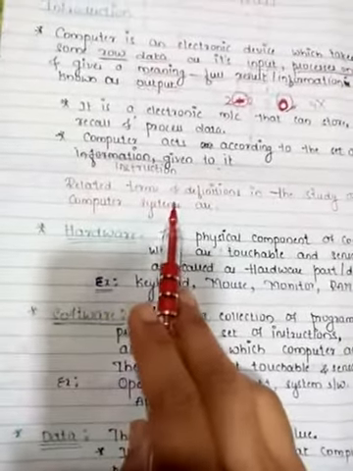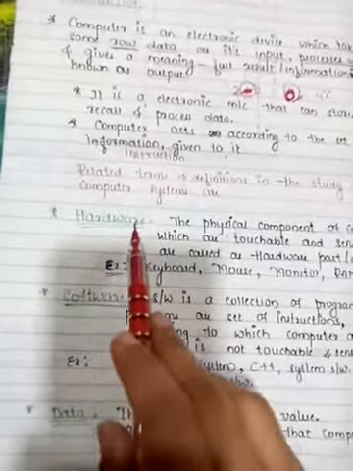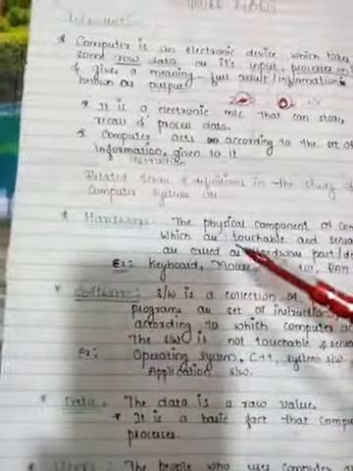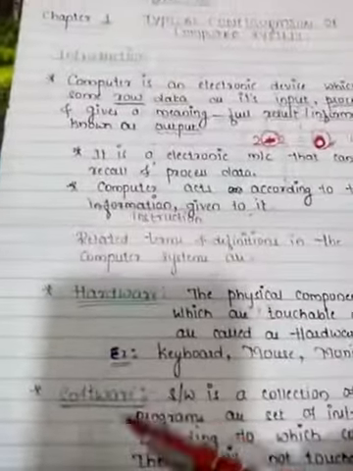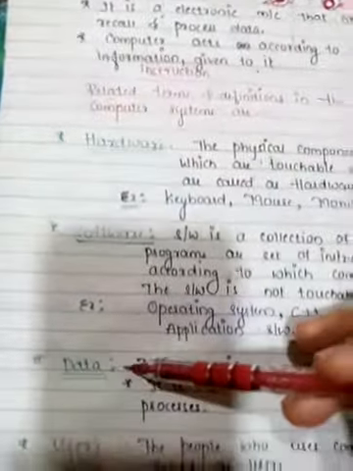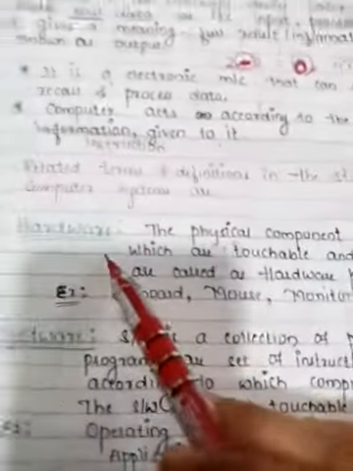Now the terms related to the computer system. We know that the terms related to the computer system are hardware, software, data and users. What is hardware?